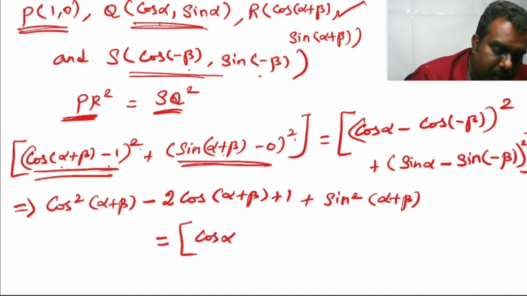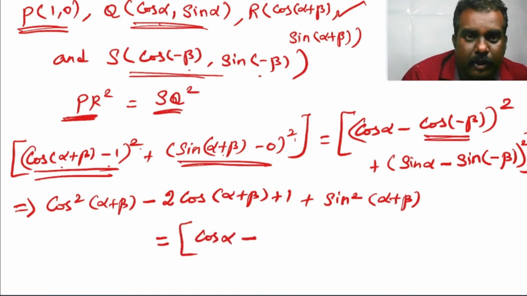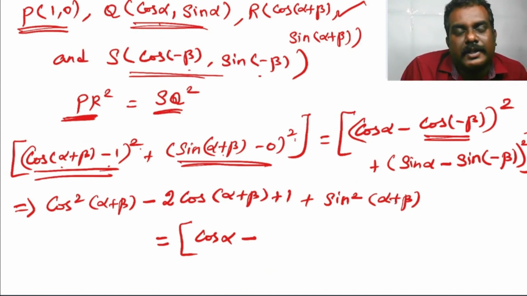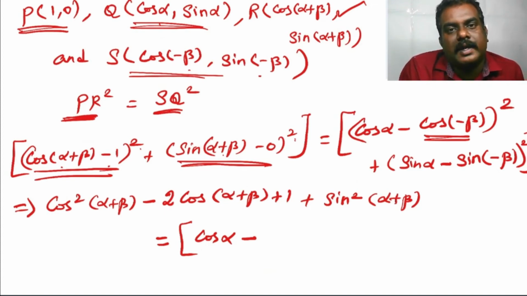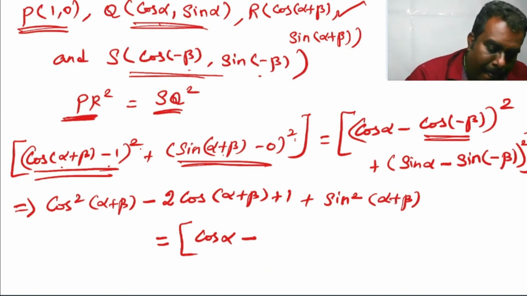cos alpha minus cos of minus beta. Cos of minus beta is cos beta, and sin of minus beta is minus sin beta in fourth quadrant. Later I will explain about quadrants. Here cos of minus beta in fourth quadrant can be written as cos beta.